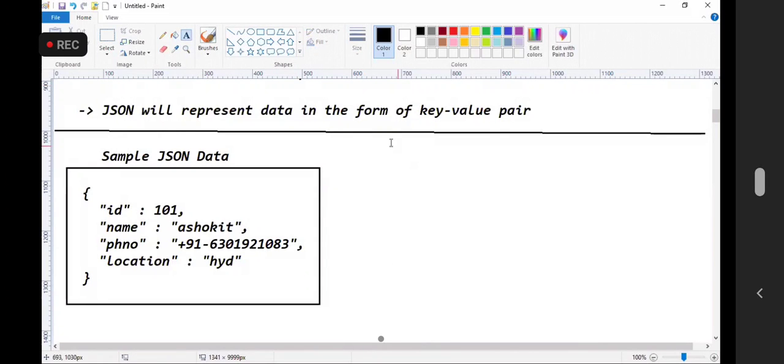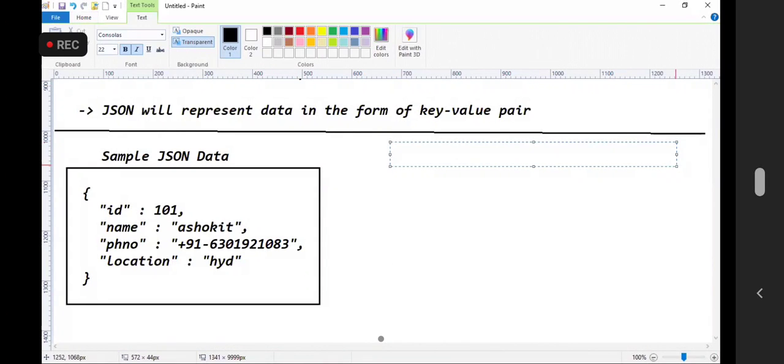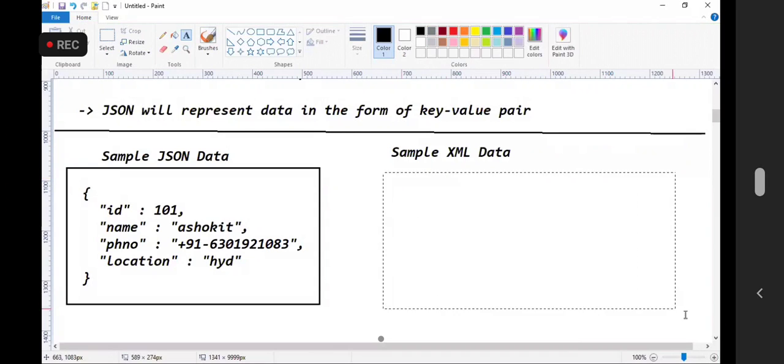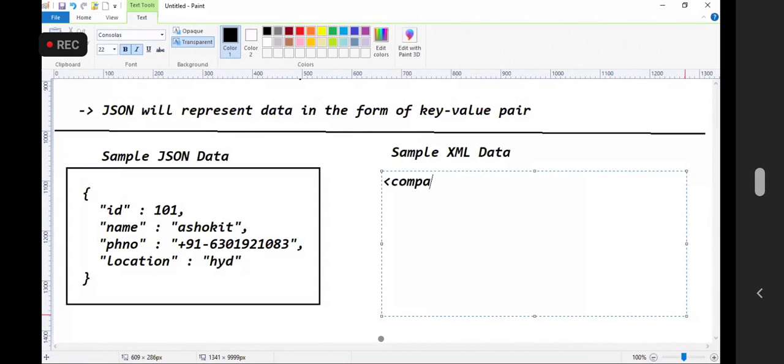Now, similarly, how does sample XML data look? The same thing I can represent in XML format. First I need to take one root tag, called company.